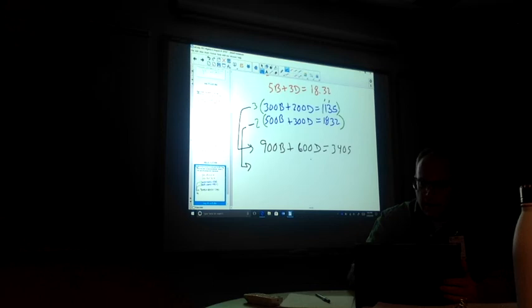Negative 2 times that is going to give me negative 1000b. Negative 2 times that is going to give me negative 600d. And then negative 2, that's going to be negative as well. So 2 times 2 is 4. 6. 2 times 8 is 16. Carry the 1. That's going to be 366.